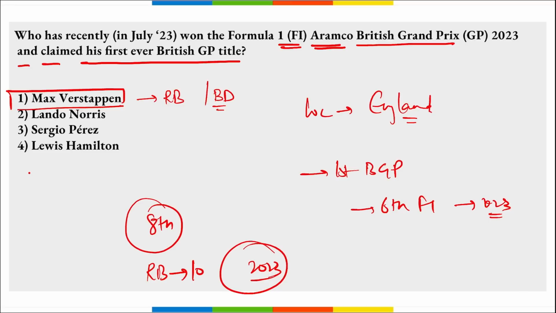Because apart from this, 2 titles were won by Sergio Perez in the Saudi Arabia Grand Prix and Azerbaijan Grand Prix. Then in this Aramco British Grand Prix, who secured the second position? Lando Norris. He is a McLaren driver. He secured second position and third position was secured by Lewis Hamilton.